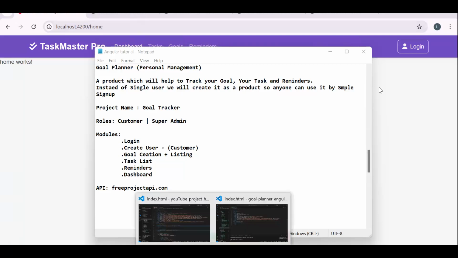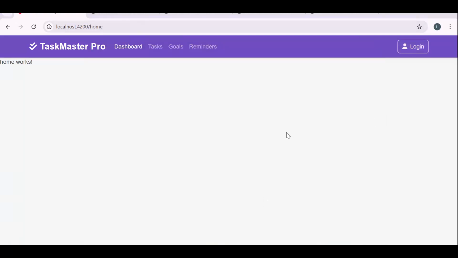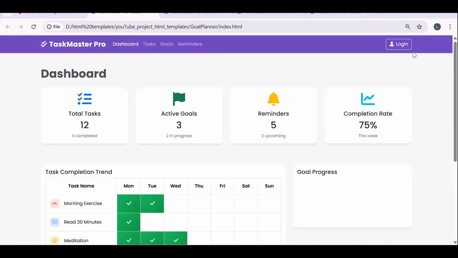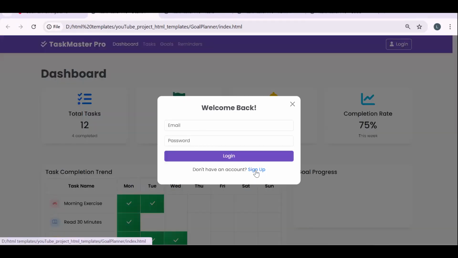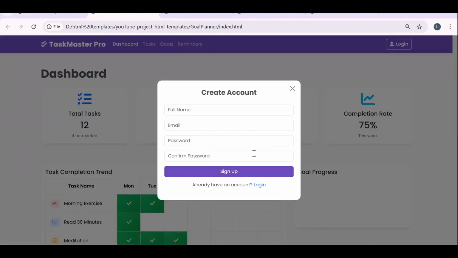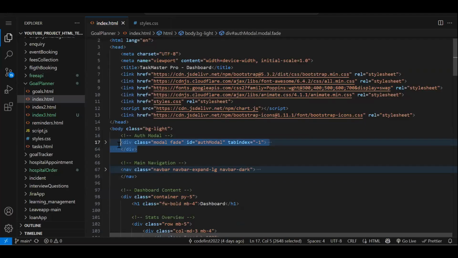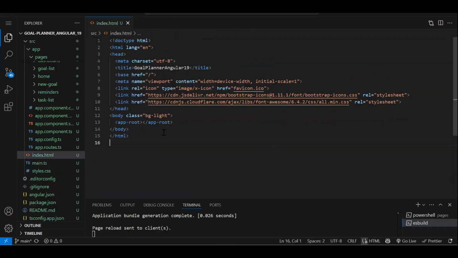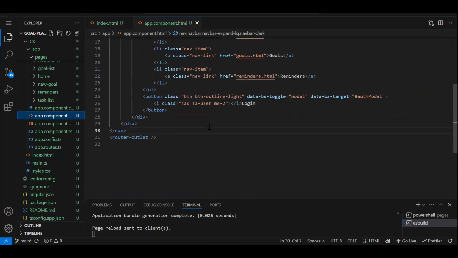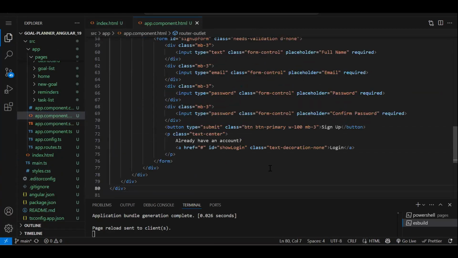Now, as I said, we are going to use a Bootstrap modal pop-up to do the login. So if you click on it over here, we get this modal pop-up. If you click on sign up over here, we are able to toggle between the login and the sign up form. This modal we are going to keep in our app component because there we have the navbar. Wherever we have the navbar, there we can keep our modal pop-up. So this is the modal pop-up code I'm copying from my index.html. This we need to put into our app component, at the bottom.